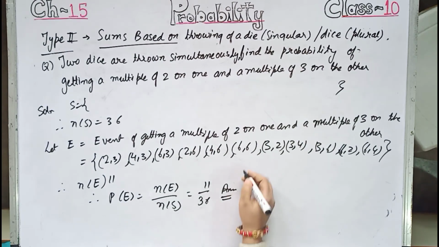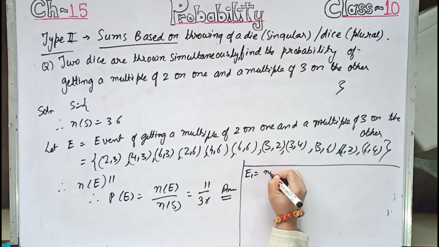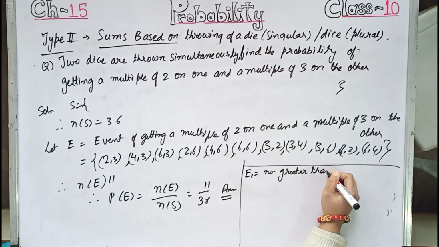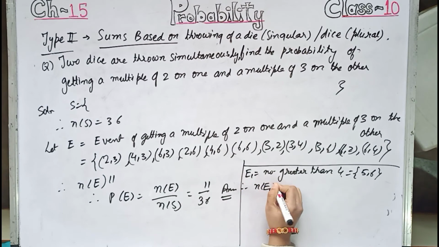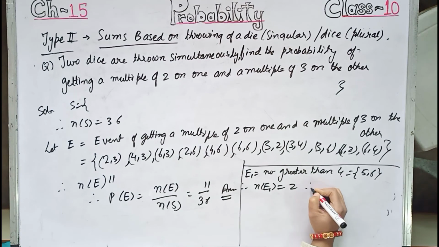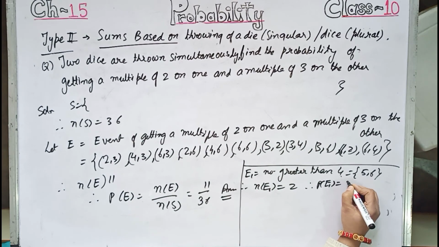Now if one die is thrown, we can write the question. Suppose one die is thrown, what is the probability of getting a number greater than 4? Suppose E1 equals number greater than 4, then it will be 5 and 6. Therefore NE1 equals 2 and NS is already 6. You know S equals 1, 2, 3, 4, 5, 6. Therefore PE1 equals NE1 by NS, that is 2 by 6, that is 1 by 3.